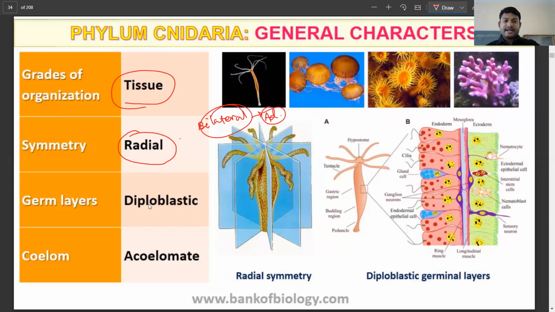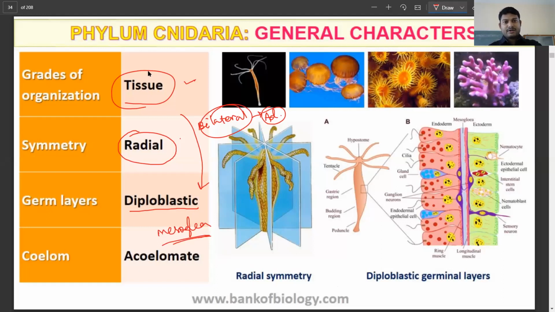The germ layers here are diploblastic, because you have tissue level organization. Diploblastic means you're going to have two layers, ectoderm and endoderm. We are not going to have the mesoderm; we are instead going to have the mesoglea. And the coelom, the body cavity, is going to be absent.